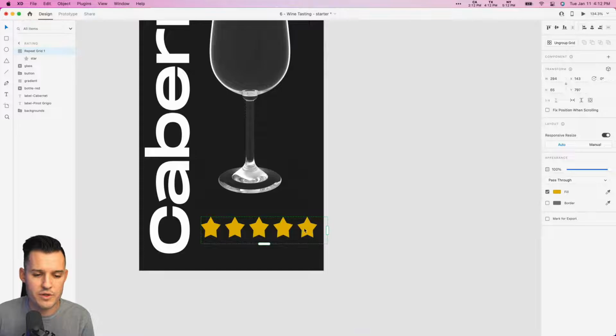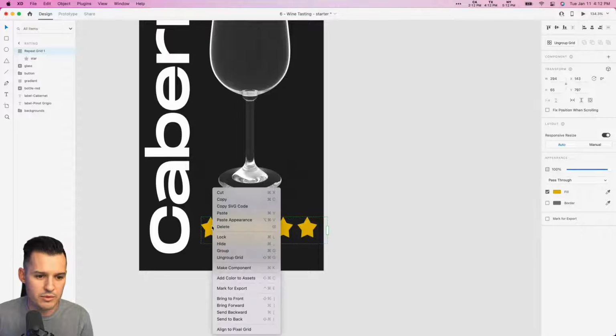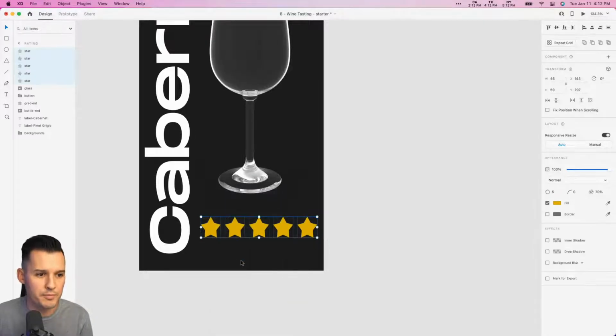Okay, I like my 5 stars, and then what I can do is I can remove these. Oh, I can't. I used to be able to. Make component, mark for export. Oh, where I lost it. Ungroup the grid. Boom, there it is. Okay, now I have my 5 stars perfectly sized.